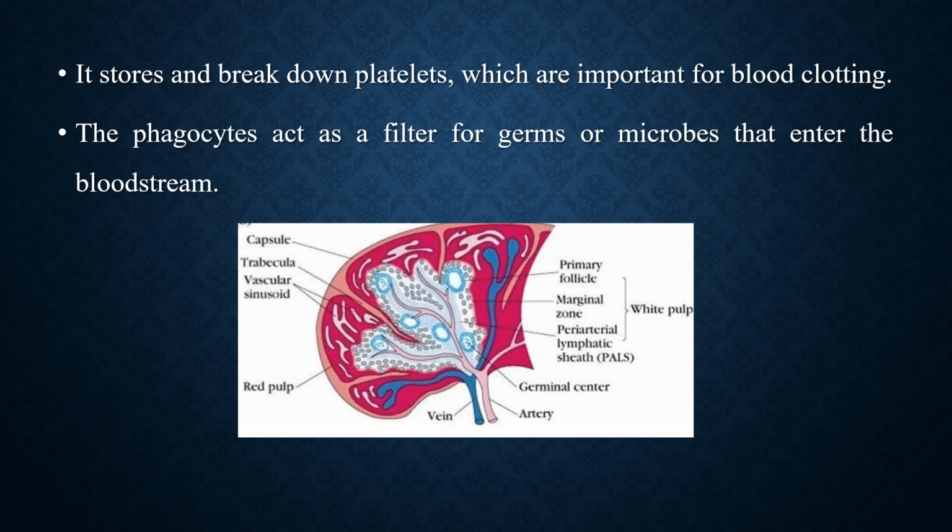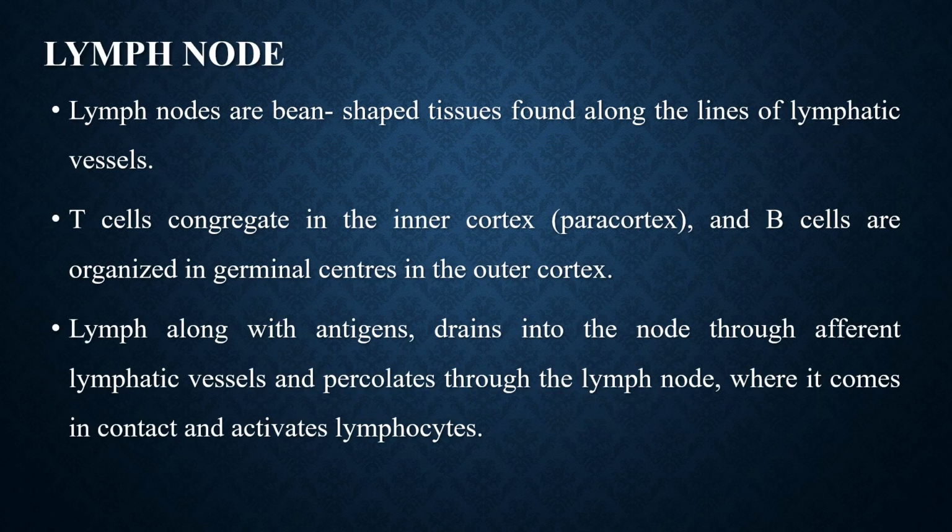And the red pulp acts like a filter. It removes waste from the blood and gets rid of old or damaged blood cells. Red pulp also destroys bacteria and viruses. The second one is lymph node.